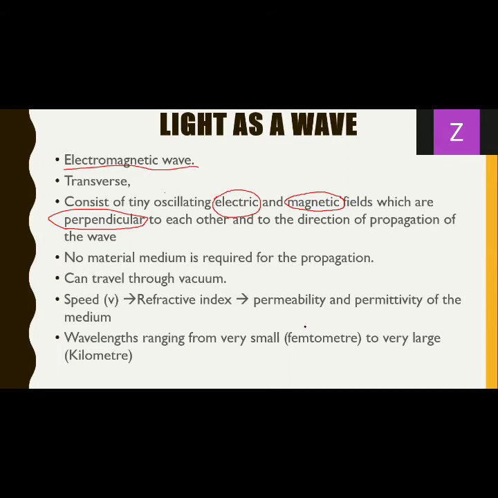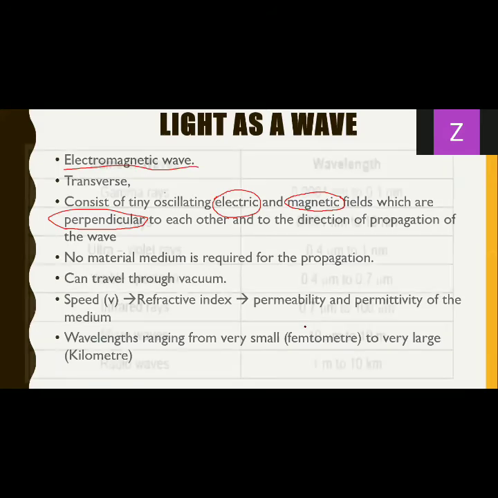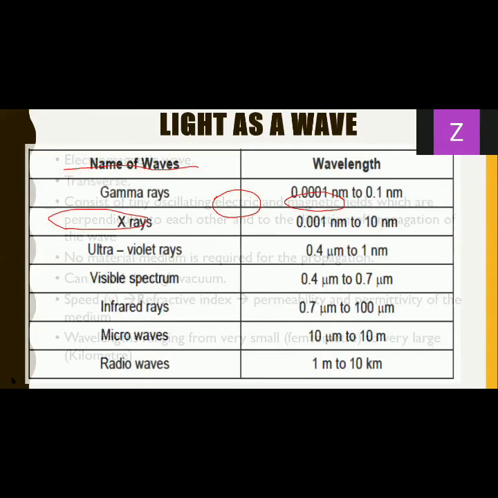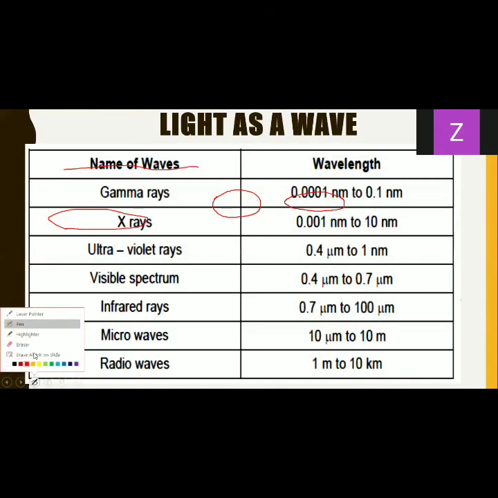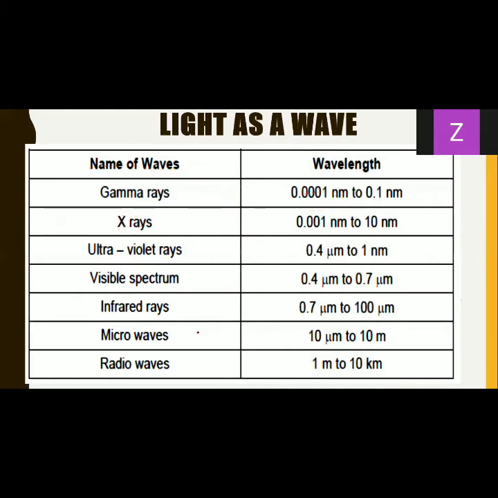Okay, I think I have included a table over here. I'm not sure about it. Let's check. Yes, we do have a table over here. In this particular table you can see that all of these are types of electromagnetic radiations, electromagnetic waves. You can consider it the spectrum of light. Light is not only visible; there are many types of light. Infrared is also light, ultraviolet is also light.